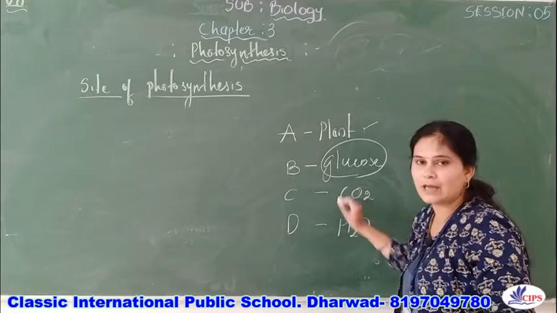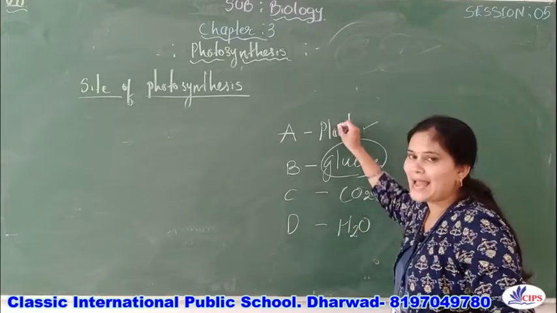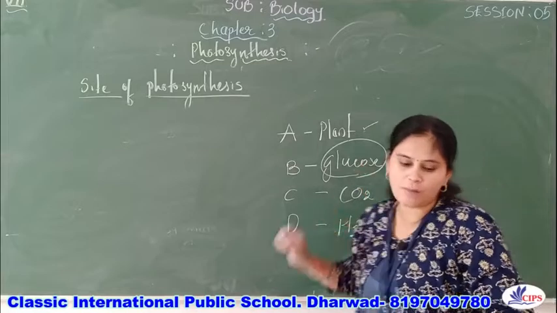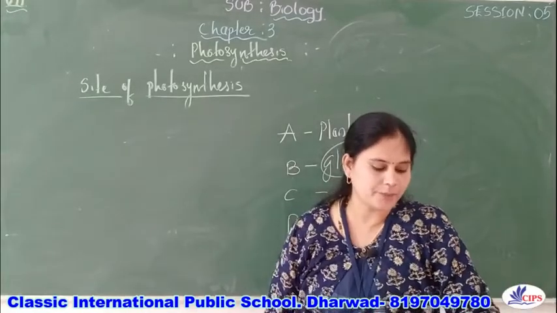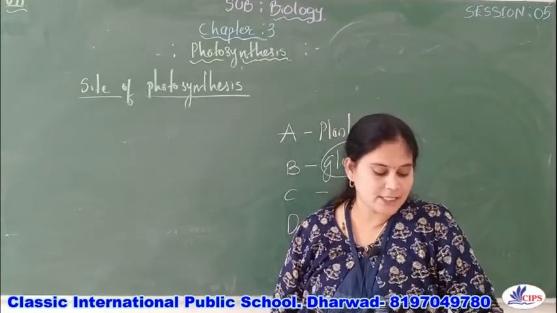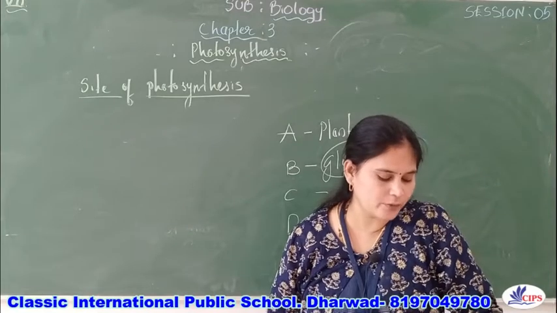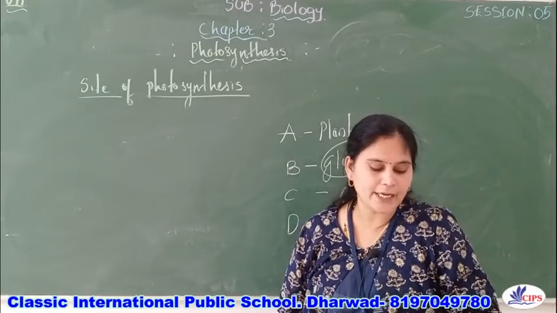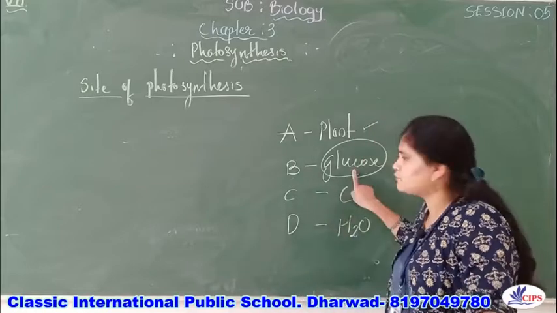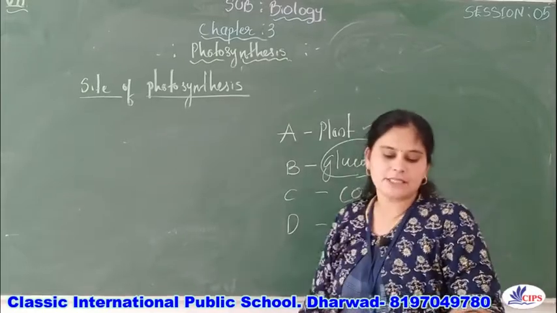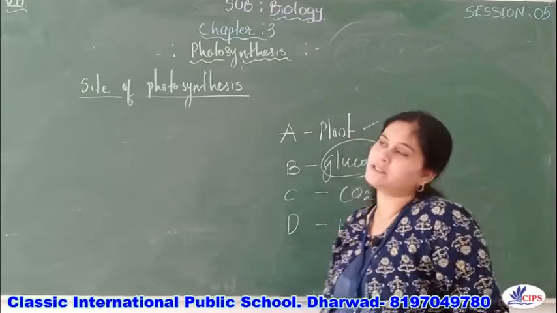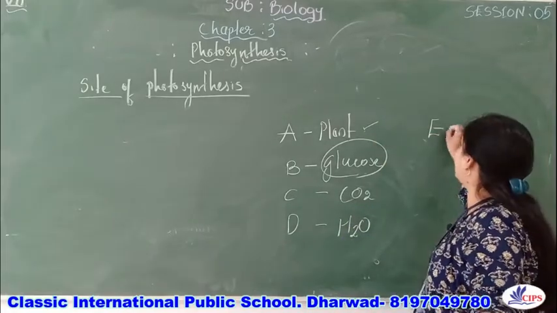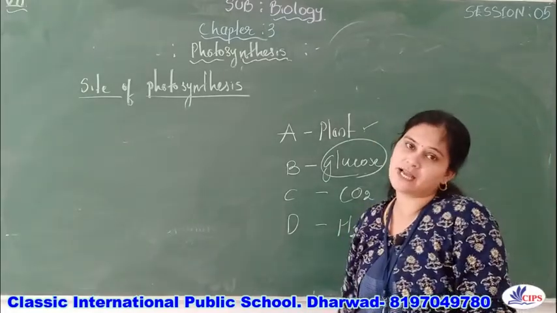So with the help of carbon dioxide and water, the plant prepares the food in the form of glucose. Now see, this food is made in the presence of a green colored substance. We know that. What is that green colored substance?